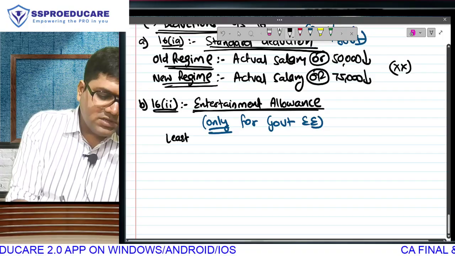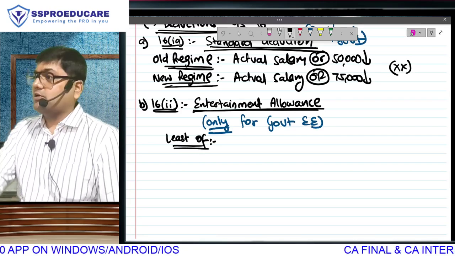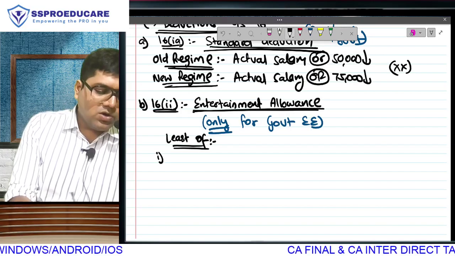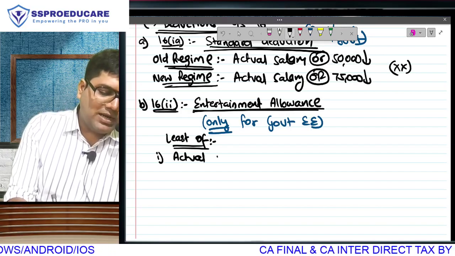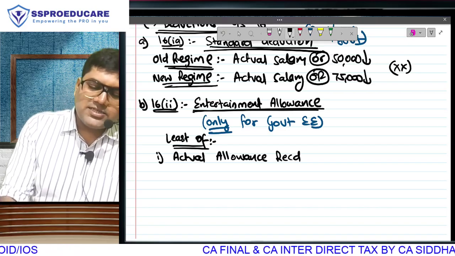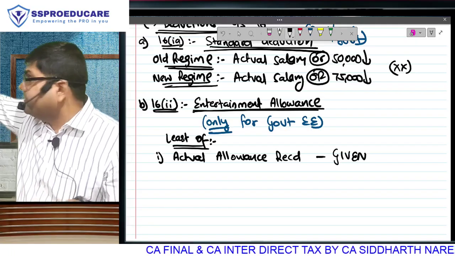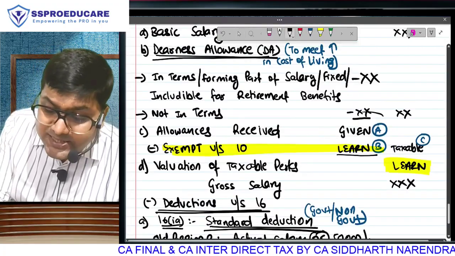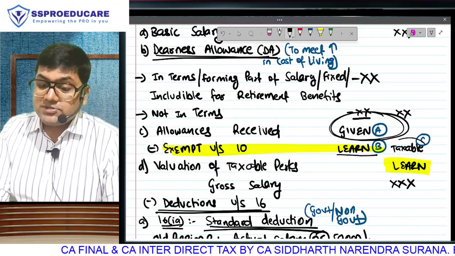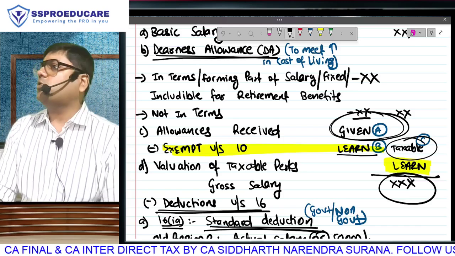There will be three amounts. Out of the following three amounts, whichever is the lowest, smallest, will become your tax benefit. First amount, go and check how much is the actual allowance that you have received. In case it is not clear, it should be clear. You should know this. Actual allowance is going to be given to you. It is precisely that amount only that we wrote here. The actual amount received. Without exemption, that amount came in the total.